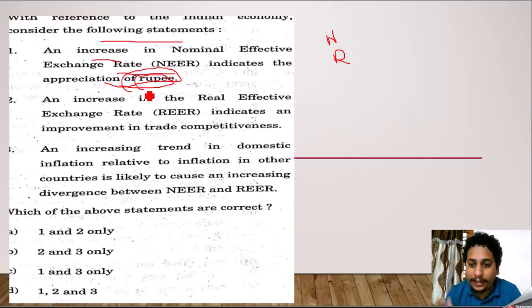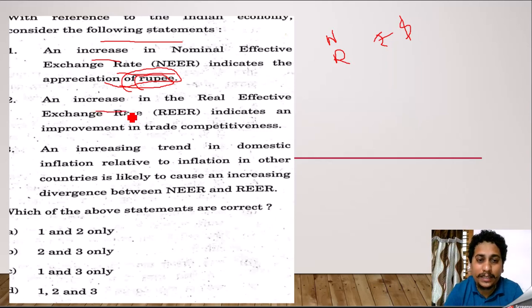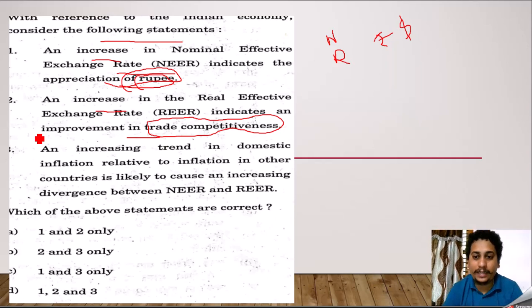If we are expecting an increase in NEER, then our rupee in comparison to the dollar will definitely go up. Next: an increase in the real effective exchange rate indicates an improvement in trade competitiveness. No, it is not going to improve at all. If the real effective exchange rate is increasing, it means either our currency is appreciating or the foreign currency is depreciating. So either way, trade competitiveness will start declining, going in a negative direction.